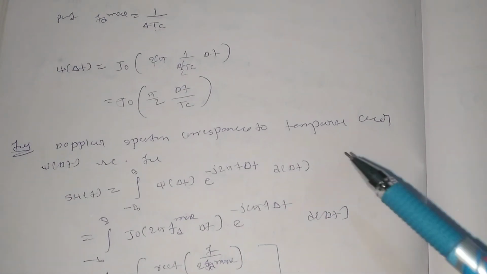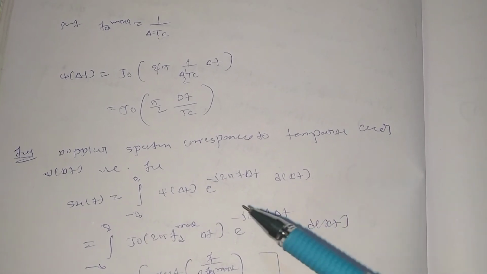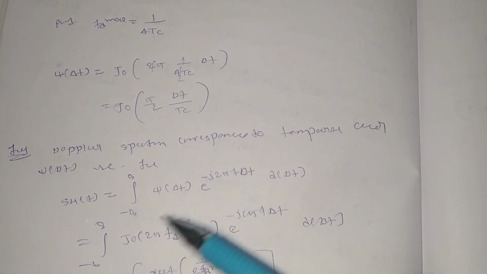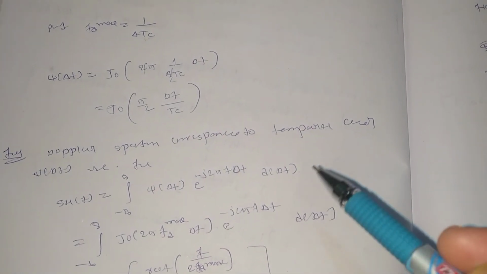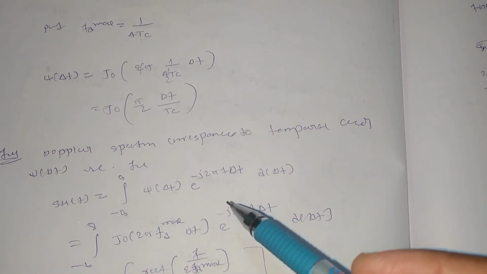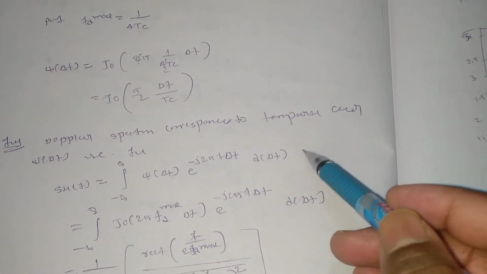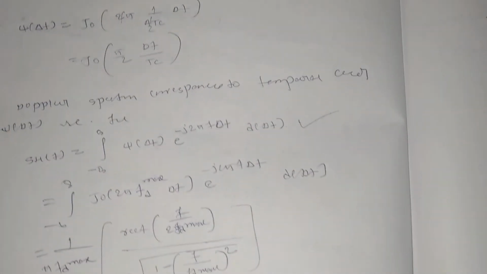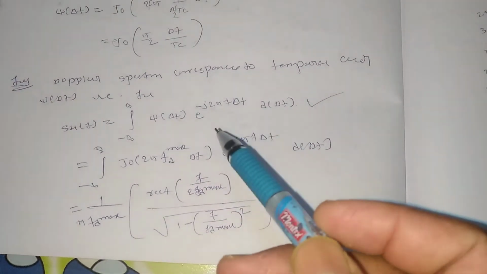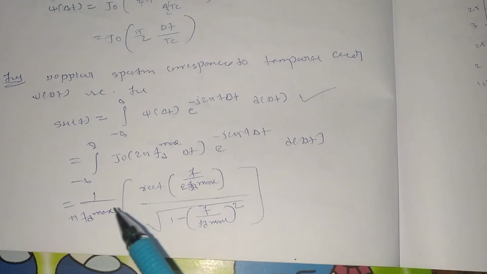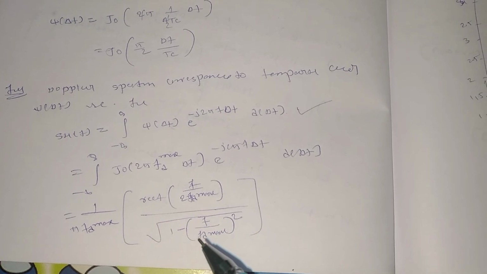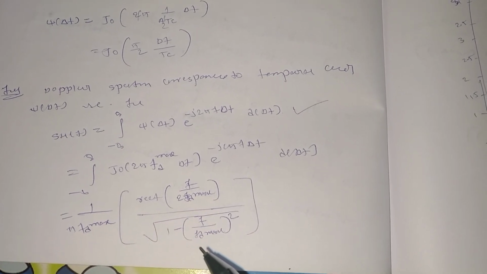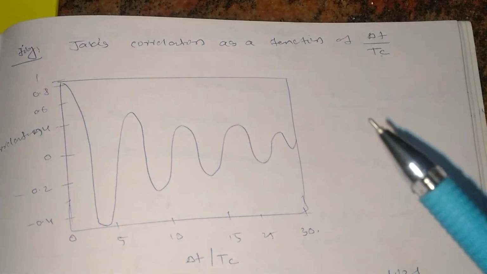The Doppler spectrum corresponding to the temporal coefficient psi of delta t is Sh of f, which is equal to the integral from minus infinity to plus infinity of psi of delta t into e to the power minus j 2 pi f delta t d delta t. This is the formula for calculating the Doppler spectrum. When I substitute all those things and do the integration, I get 1 divided by pi fd max into rect of f by 2 fd max, divided by square root of 1 minus f by fd max squared.